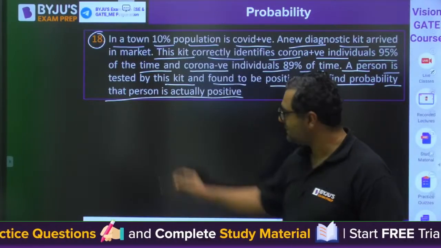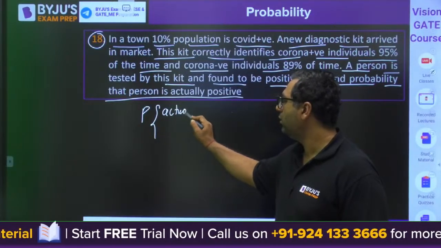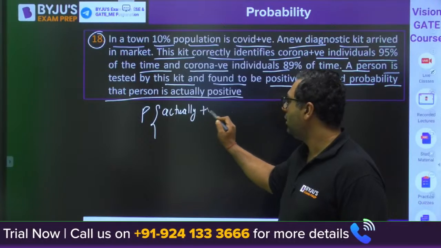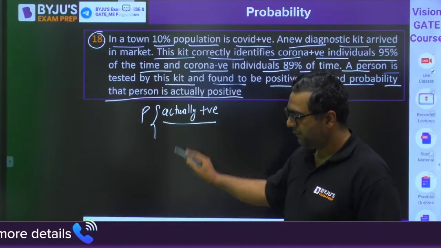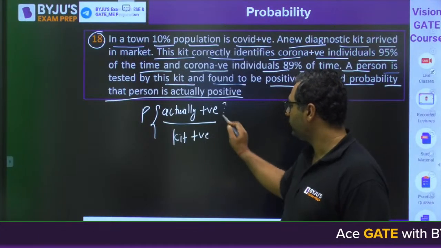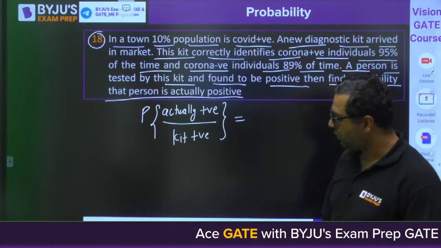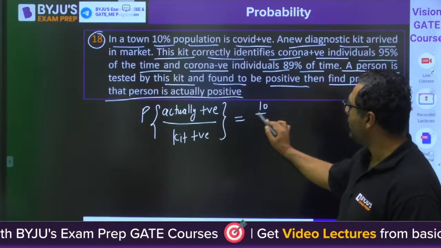So guys, solve this. So you need to find out probability of actually positive. Kit is also telling positive. That you need to find out. Okay. So I feel it will be 10 by 100.